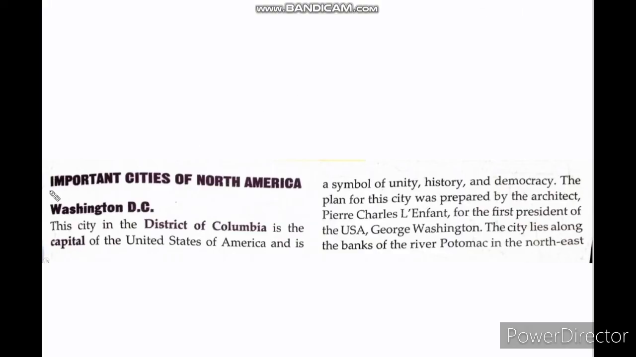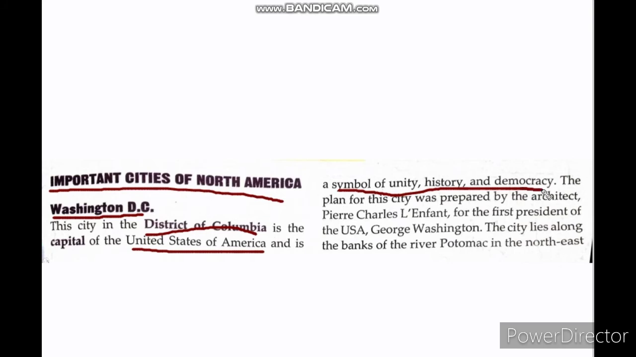Okay, so now we are going to start the important cities of North America. The first important city of North America is Washington DC. This city in the District of Columbia is the capital of USA. This is the capital of USA and it is located in the District of Columbia. And this is a symbol of unity, history and democracy.